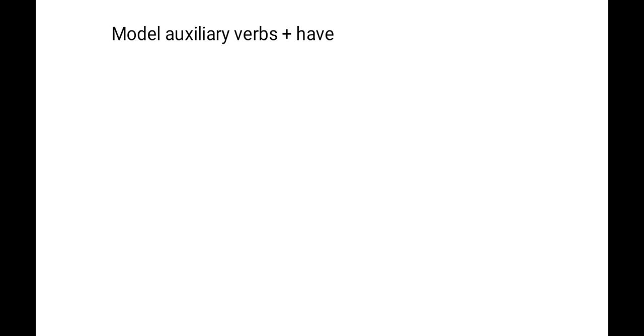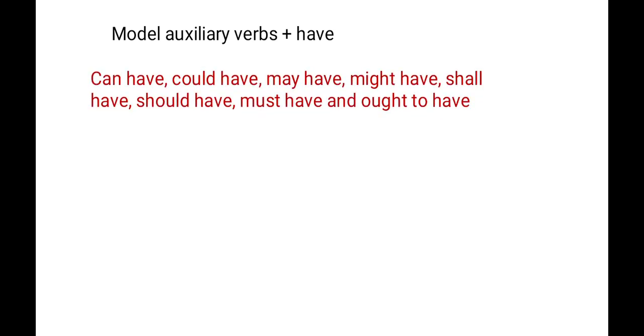Don't be confused. The simple formula I am telling you. First of all, which will be the helping verbs? So can have, could have, may have, might have, shall have, should have, must have, and ought to have. Clear?